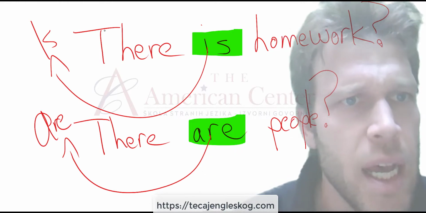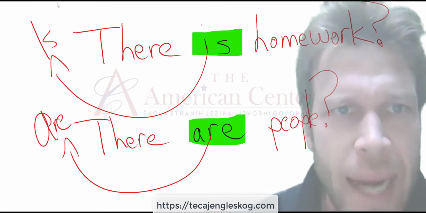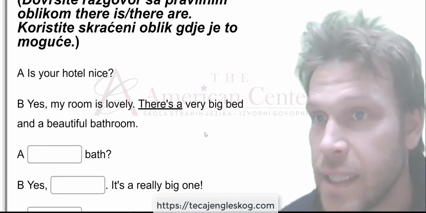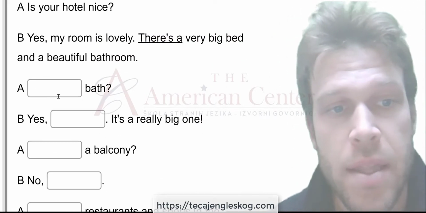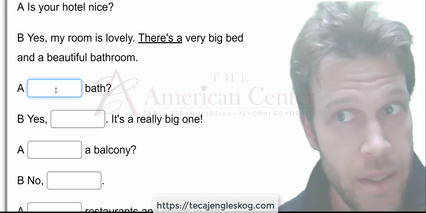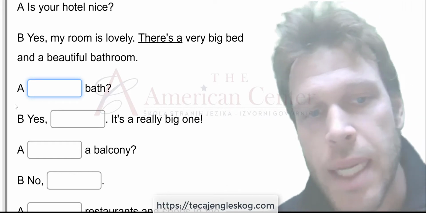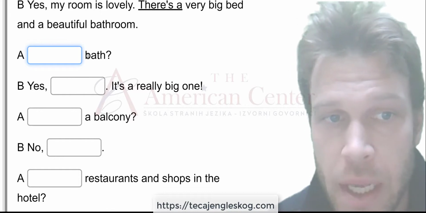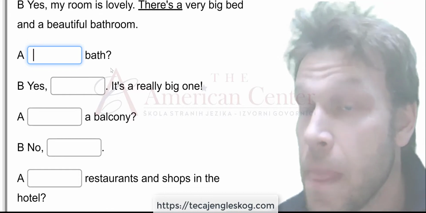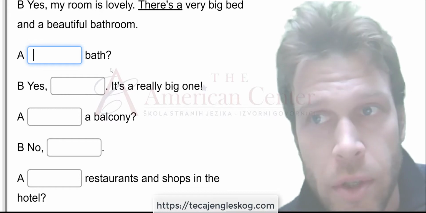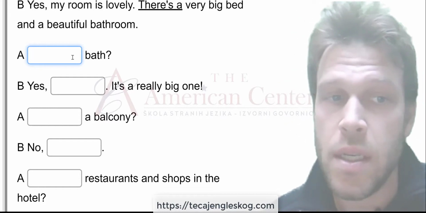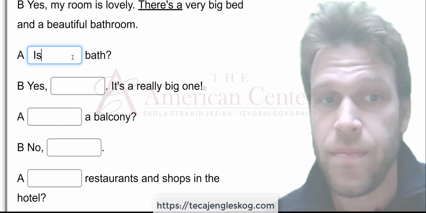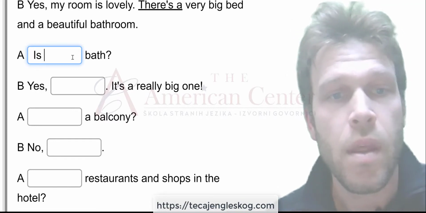Now, let us do some practice. We must fill in the text with the right form of there is or there are. Let's take a look. First, here we have bath. Bath is a singular countable noun. Therefore, we must use is, right?